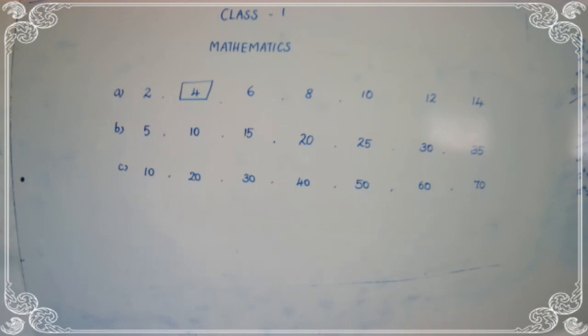First question, A, is count in 2 steps. The second one, count in 5 steps. The third one, C, count in 10 steps.